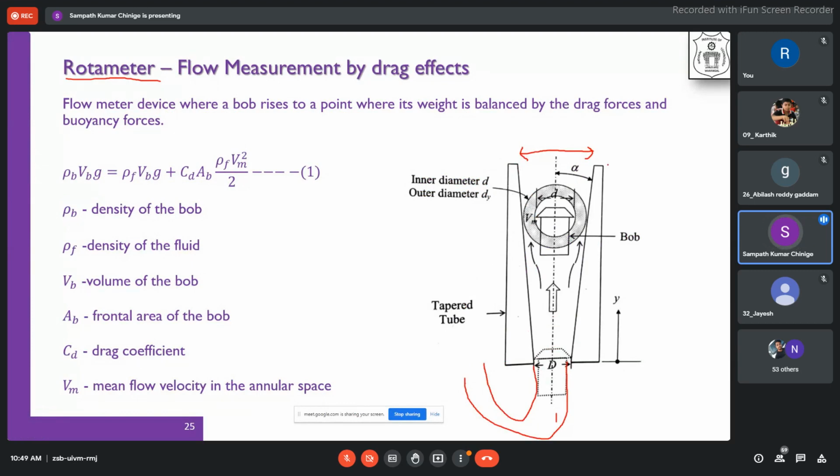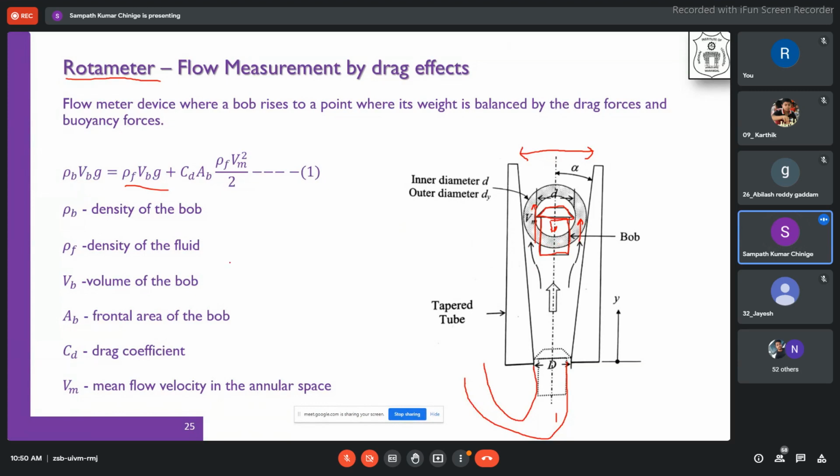And you have a bob or mass. So this is the bob that we have. Some weight, some metal which has some density, is kept over here. And while the water moves up, the weight of this will be acting downwards, and we also have the buoyancy effects. Now the flow, while moving on, applies some friction drag on the surface of the bob, which would be balanced by both the weight of the bob as well as the buoyancy force.